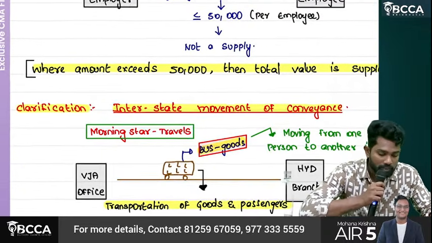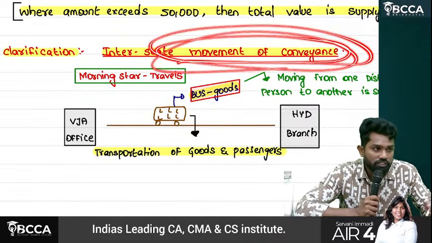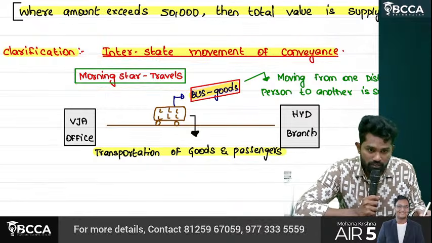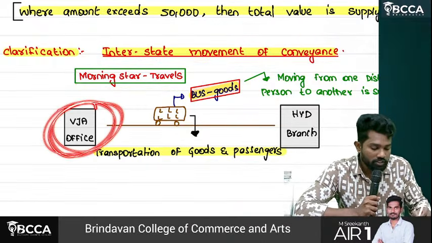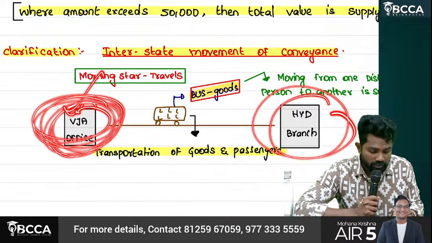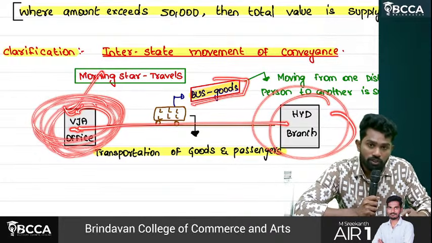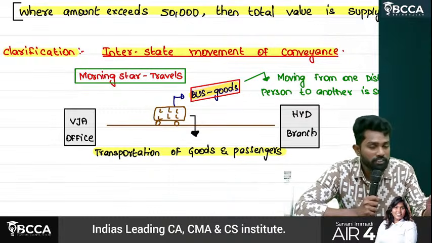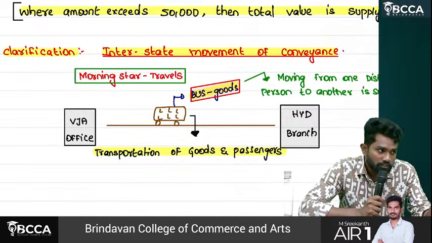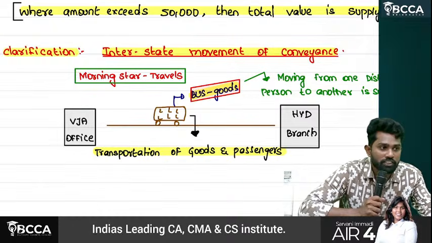Here there is one more point. Interstate movement of conveyance. What? So this is Morning Star Travels. They have one Vijayawada office and a Hyderabad branch. There is a bus owned by the Vijayawada branch. Now every day they send this bus to Hyderabad for transportation of goods and passengers. My first question is, forget about transportation of goods and passengers. First, is the bus a good or not?